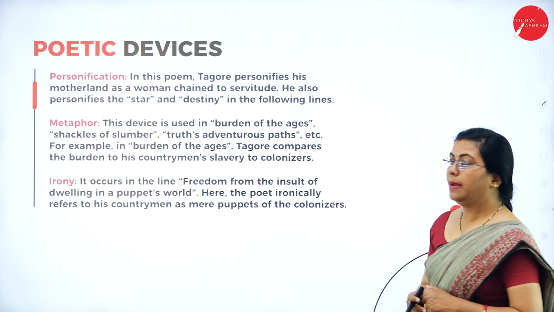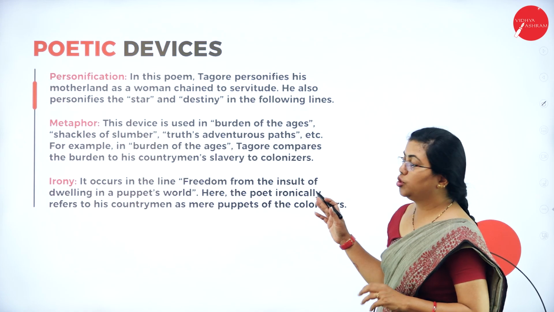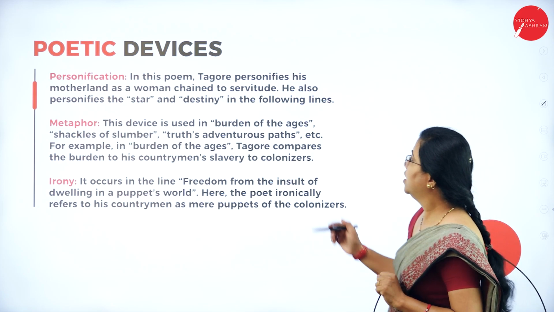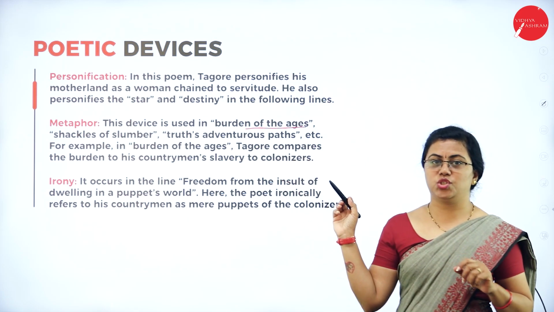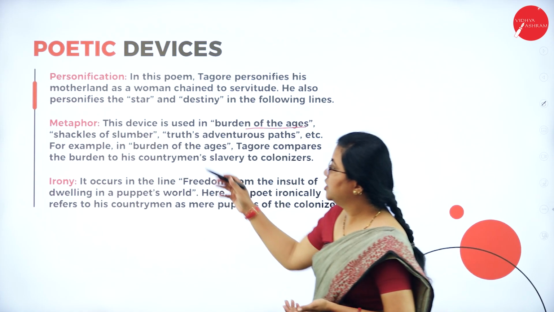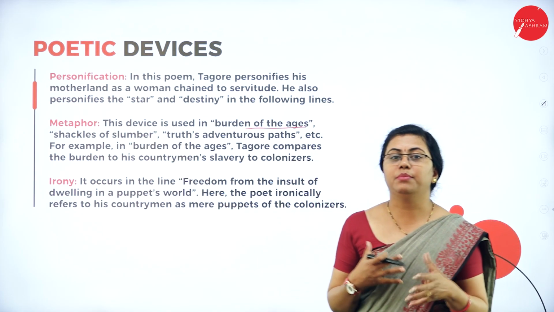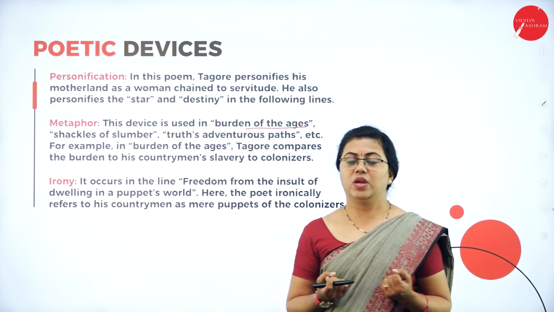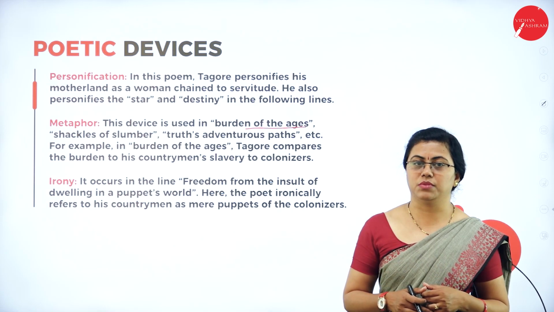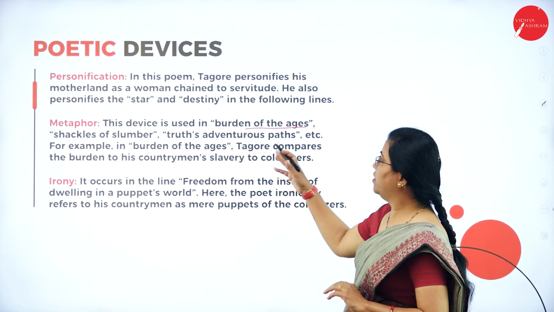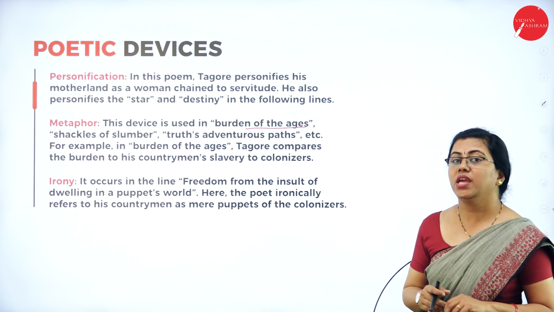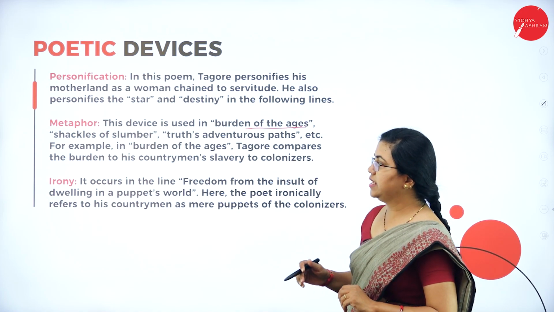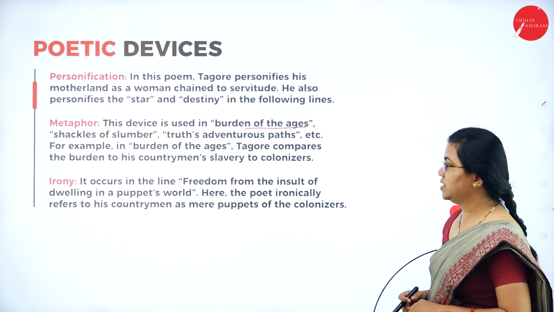So next comes the metaphor. This is used to compare, this is that, is what he says. This comparison is seen in metaphor. The burden of ages, so age actually becomes a burden there. Then shackles of slumber. Slumbering means struggling or striving is actually kind of held back, something like you are holding back something. So that is shackles. Truth's adventurous paths. Here also he is comparing truth to something which is adventurous. So that is what he is trying to say over here. There are many examples as such here.